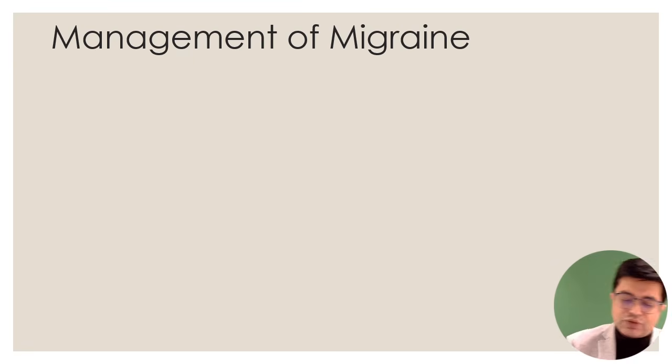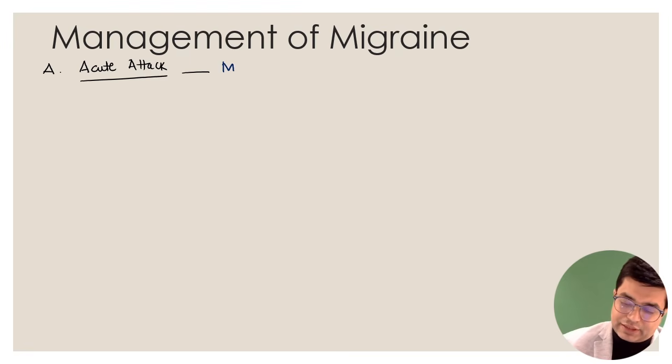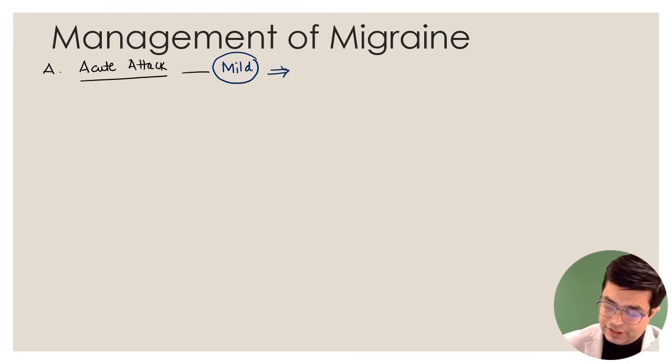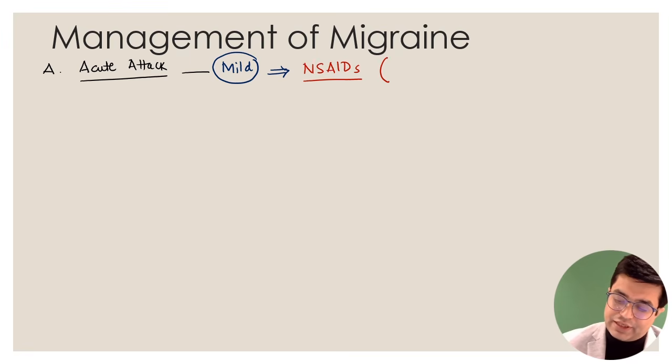Okay. So सबसे पहले, first of all, we will talk about the acute attack. How are you going to manage an acute attack of migraine? Whenever an acute attack of migraine comes, if it is a mild attack, the symptoms are tolerable, the initial agent of choice in the patient will be non-steroidal anti-inflammatory drugs. You can give a trial of either aspirin, or you can go for ibuprofen. Sometimes naproxen can also be used if available.